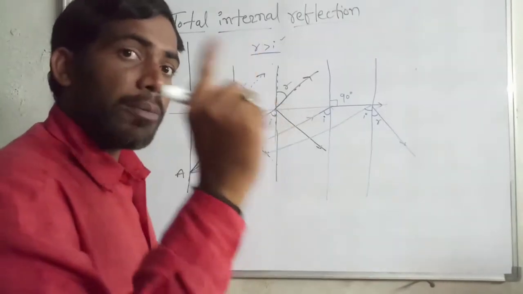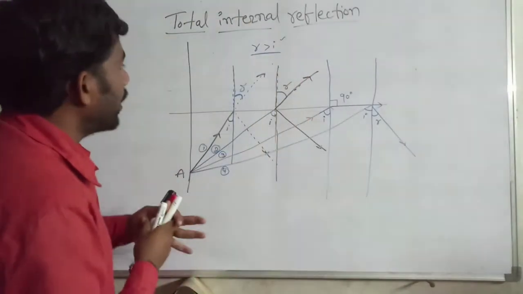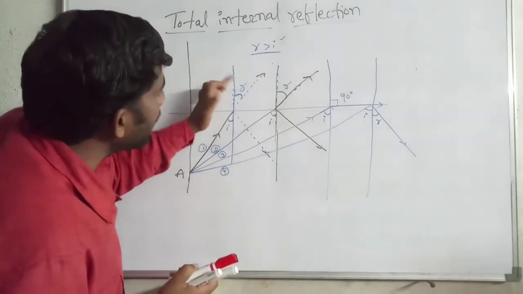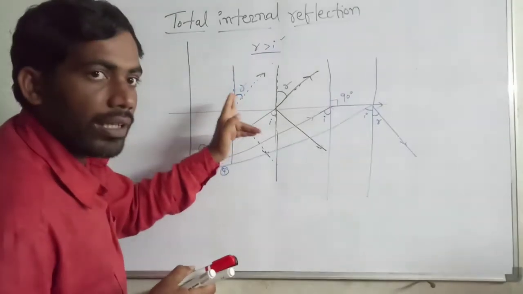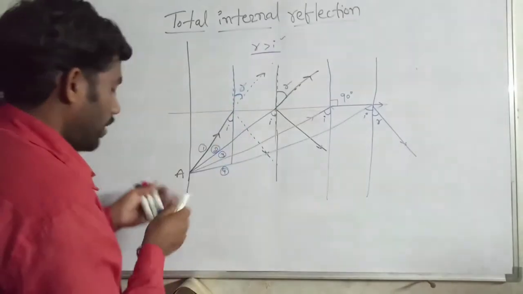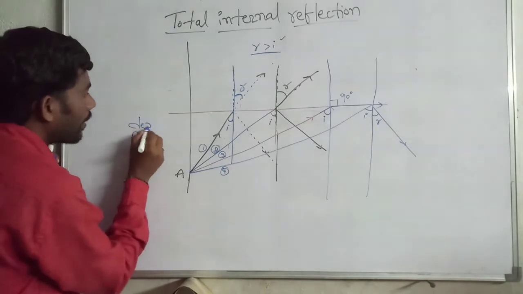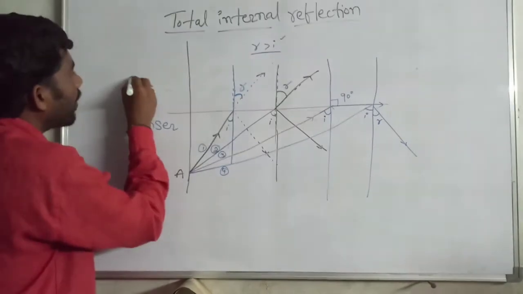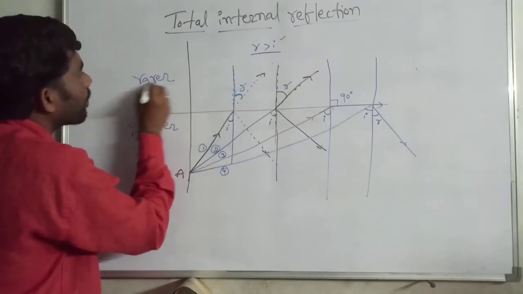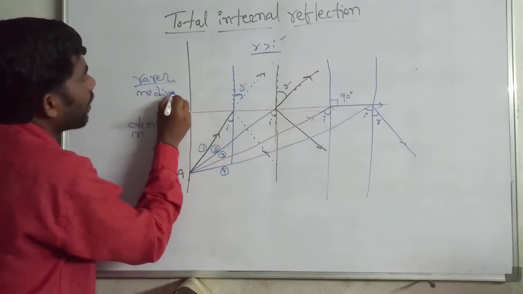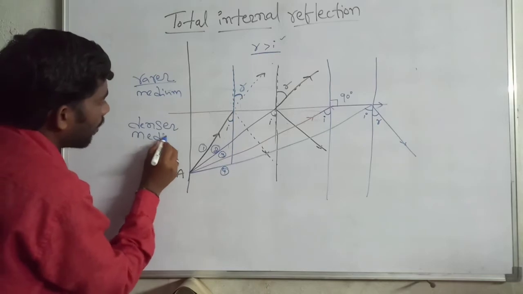And another important point: the light ray is away from the normal ray. When this occurs, this medium is the denser medium and this one is the rarer medium.